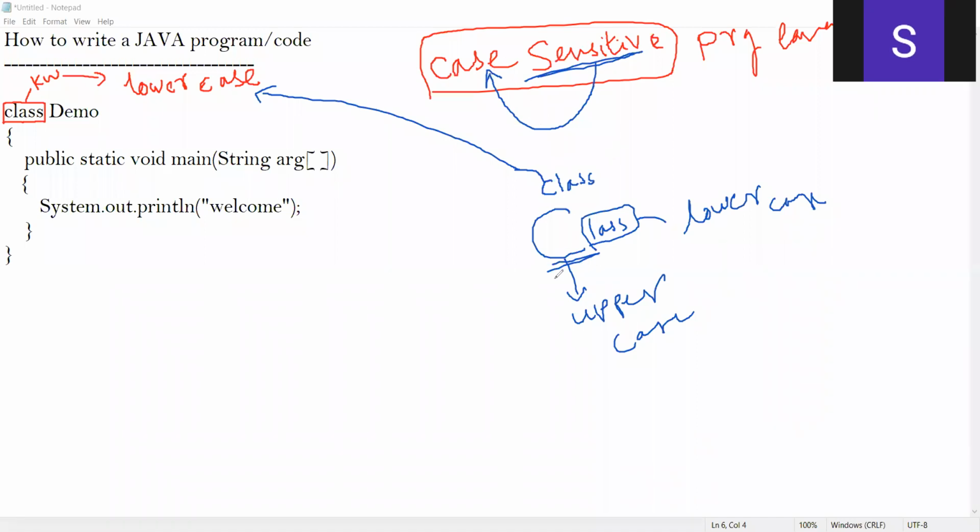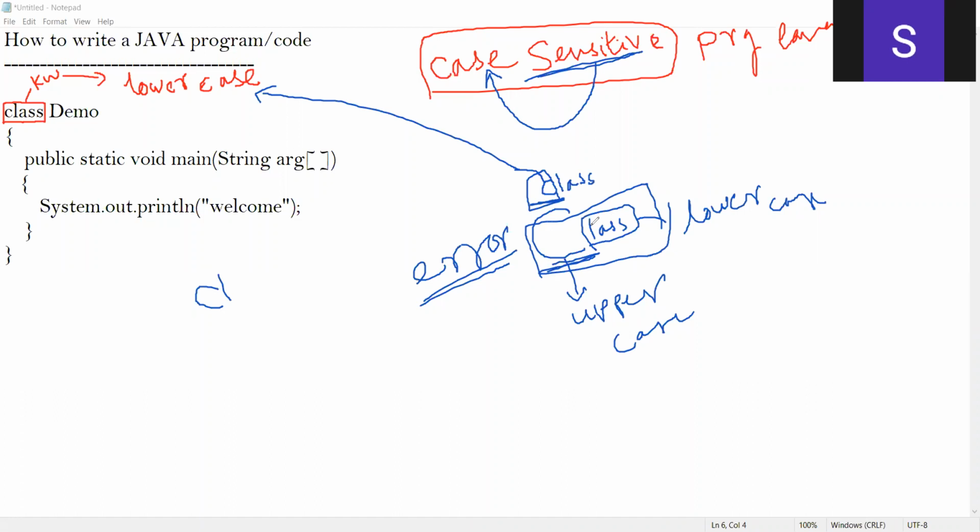Instead of writing lowercase, if I write uppercase, it throws an error. I'm quite sensitive to the case. If you say something should be written in lowercase, you must write in lowercase. You can't change lowercase to uppercase, even though the word class is correct in both; you wrote uppercase instead of lowercase.